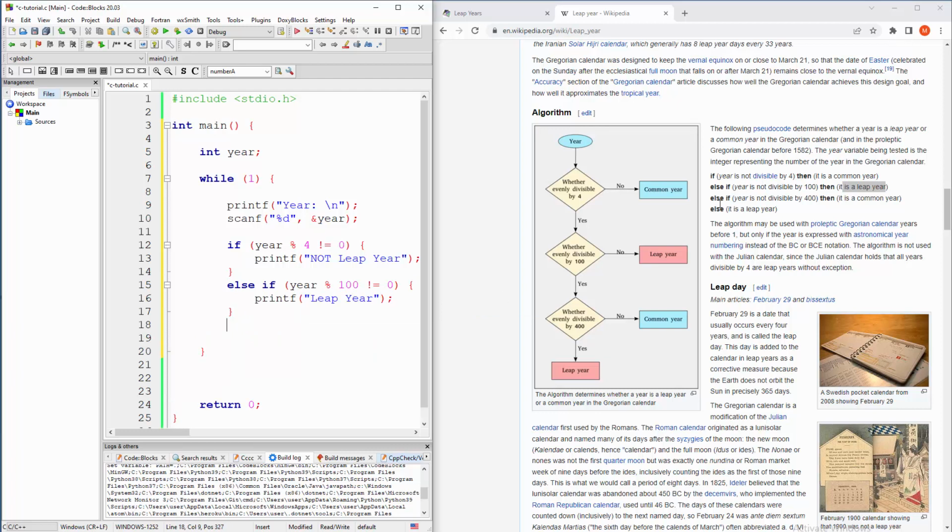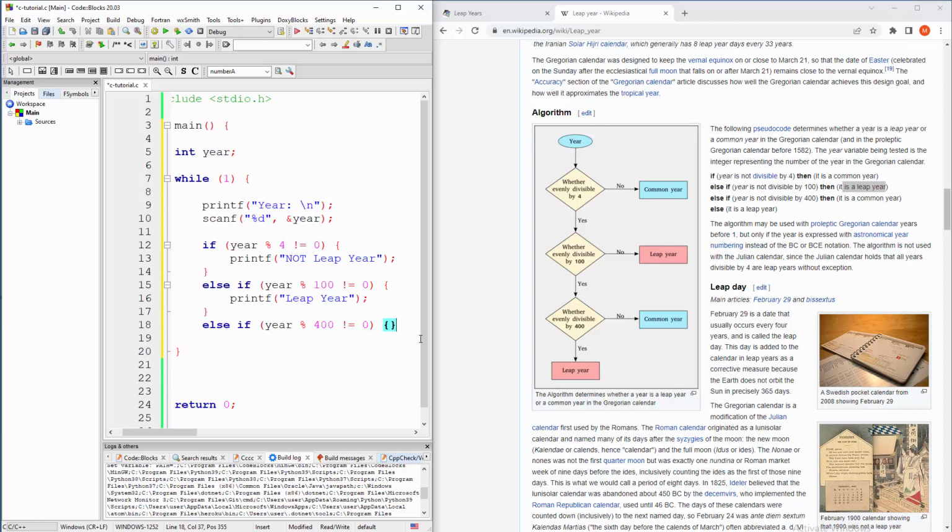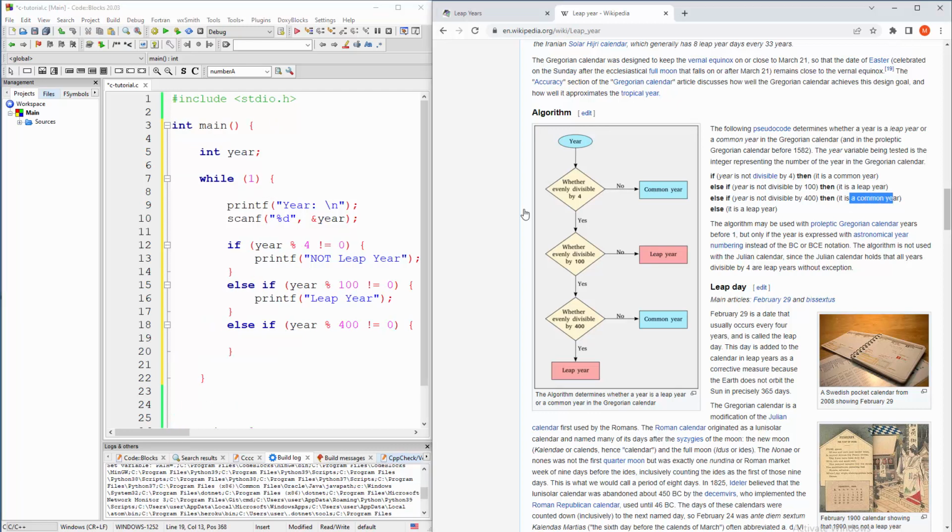They say else if year is not divisible by 400, then it is a common year. Well, this is interesting. I'm gonna actually steal this from here because it's the same approach, but right now we are targeting 400, then they say that it is a common year.